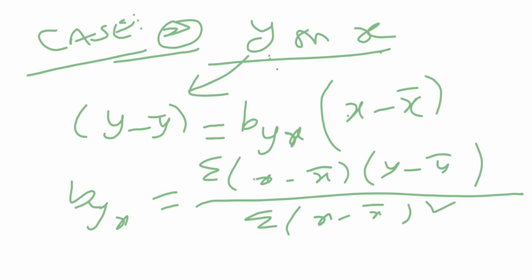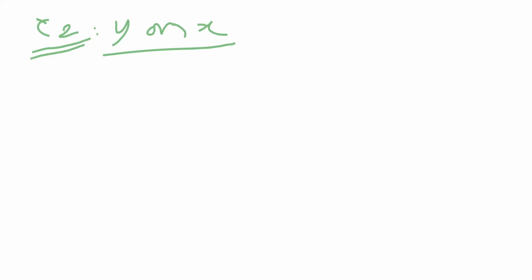Next, the equation should be written for y on x. The y on x equation is case 2, and it will be defined by two equations. The first equation is the regression equation on y on x, which is case 2. Let us see the data we have taken for case 2.